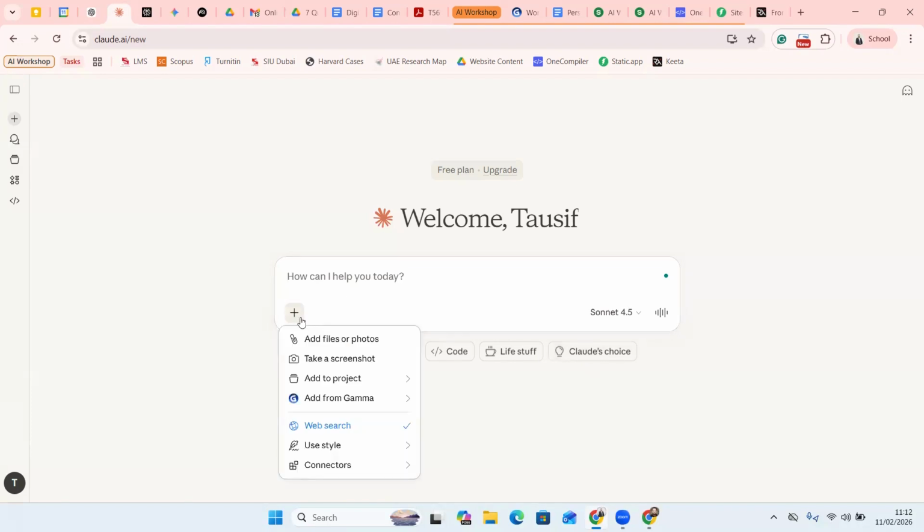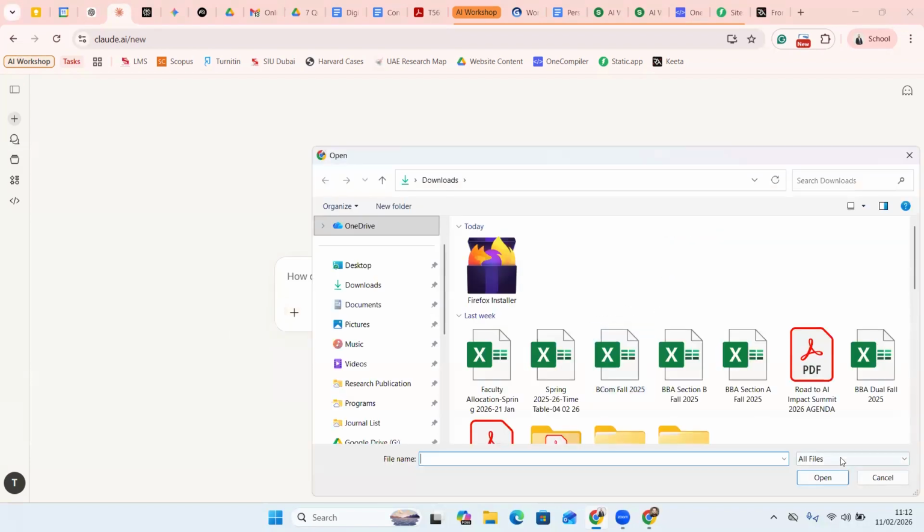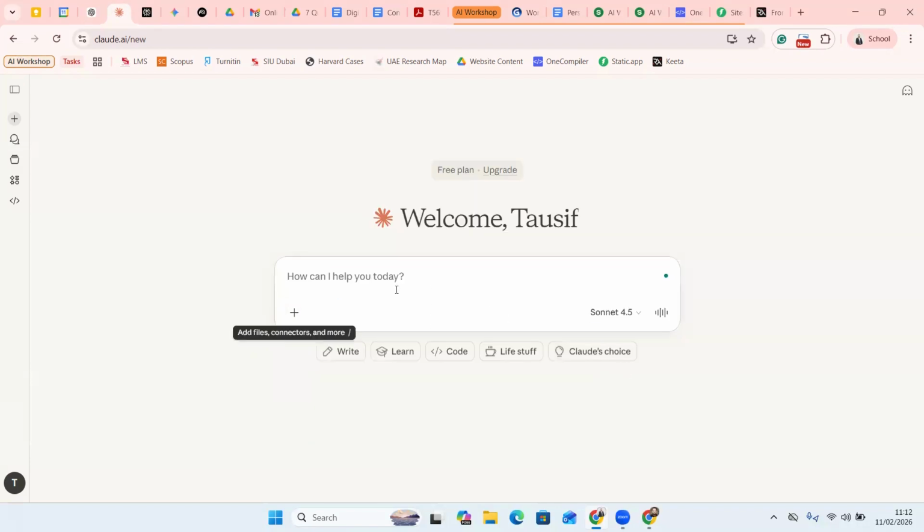So again, I'll do the same. I'll attach files, right? Two research papers that I think are relevant for me, I'll just upload and it will give me a very nice comparison. The best part of Claude is that it will also give me a table format comparison, which becomes easy for us to grasp.